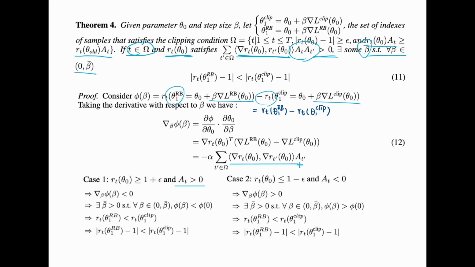So this whole term is smaller than 0, meaning that it is non-increasing. So for beta within this range, any small epsilon greater than 0 is smaller than the original value, because this implies that it is non-increasing.